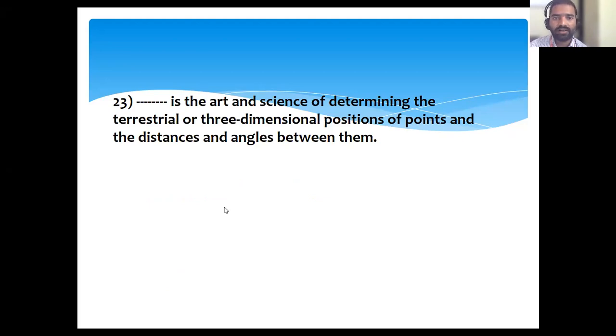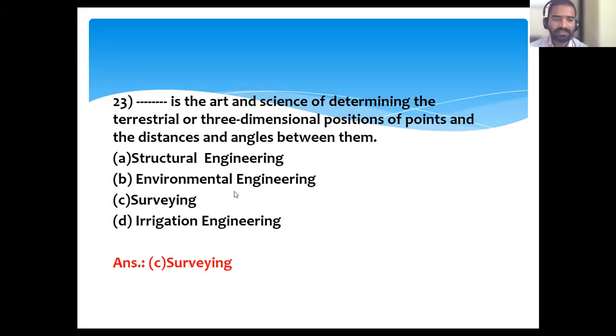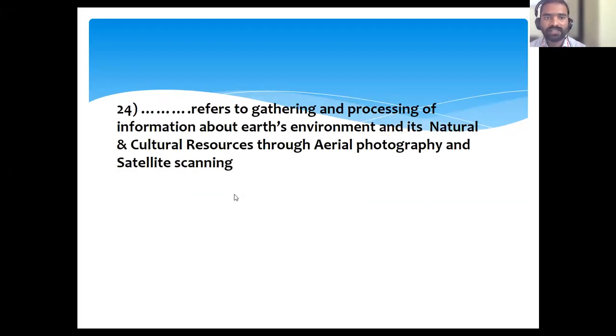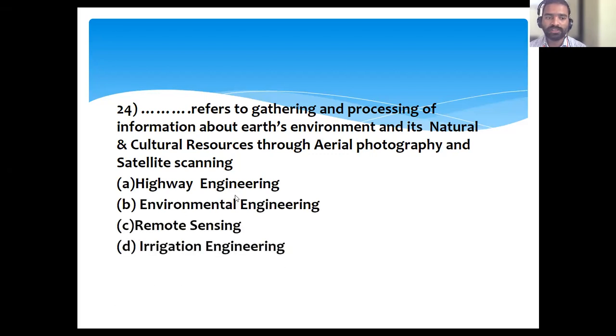Dash is the art and science of determining the terrestrial or three-dimensional position of points and the distances and angles between them. Structural engineering, environmental engineering, surveying, and irrigation engineering. Surveying. Okay, the answer is surveying. Dash refers to the gathering and processing of information about the Earth's environment and its natural and cultural resources through aerial photography and satellite scanning. Highway engineering, environmental engineering, remote sensing, and irrigation engineering. Remote sensing. Okay, all these are definitions.